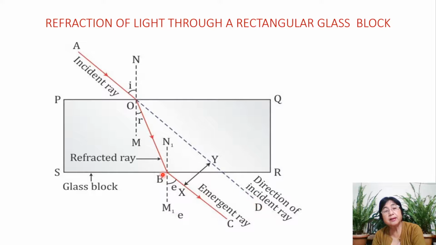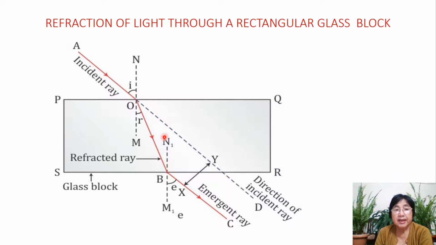So that is point number one. The incident ray produced forward is parallel to the emergent ray.